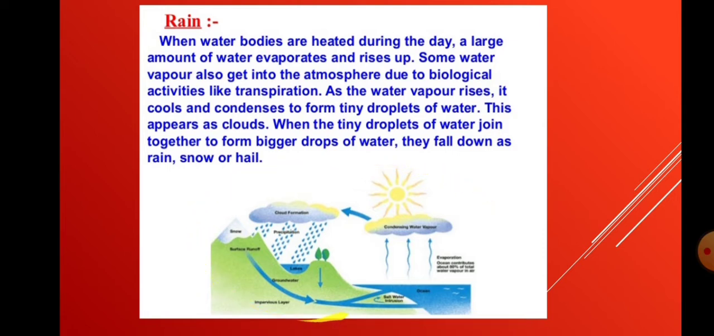The water which is getting evaporated from water bodies and also by transpiration rises above to the higher levels of the atmosphere, and it cools down to form tiny droplets, and these droplets form the clouds. And when these droplets become heavier, or they join together to form bigger drops of water, they pour down in the form of rain, snow, or hail.